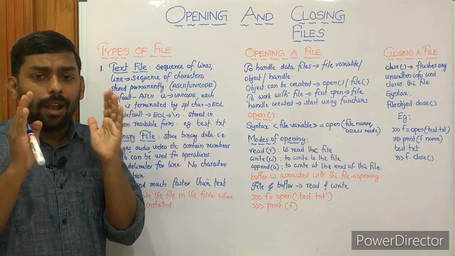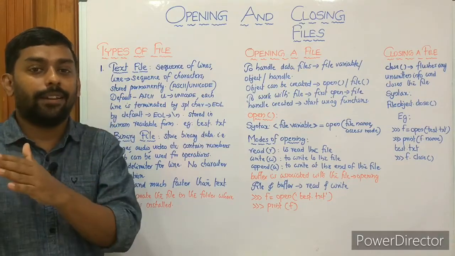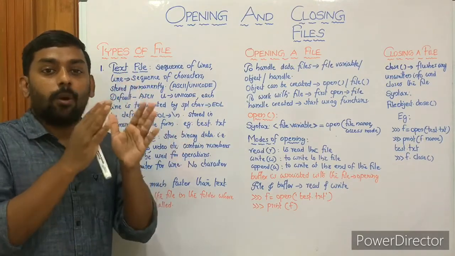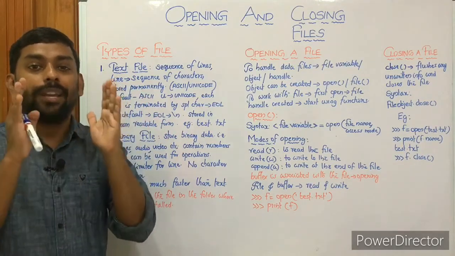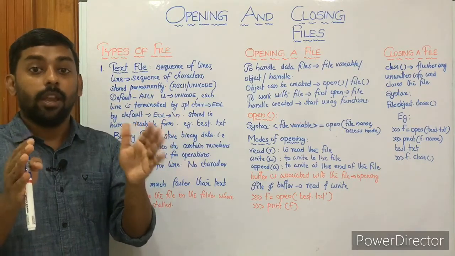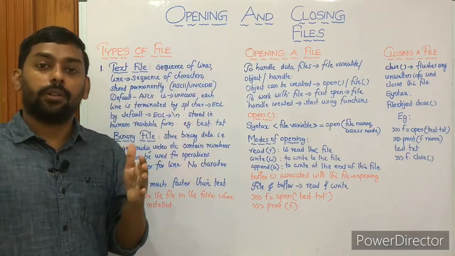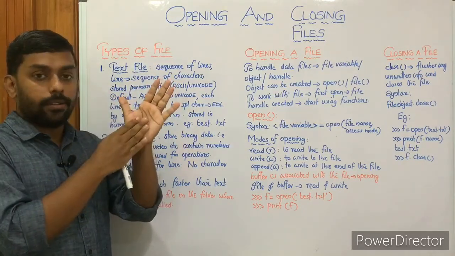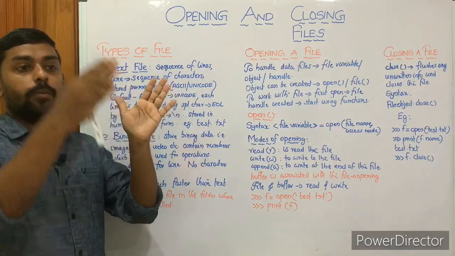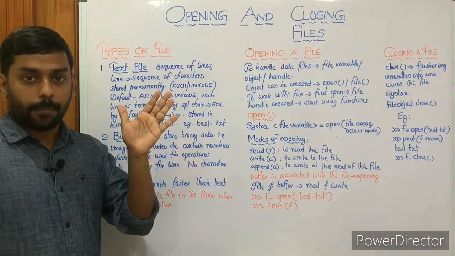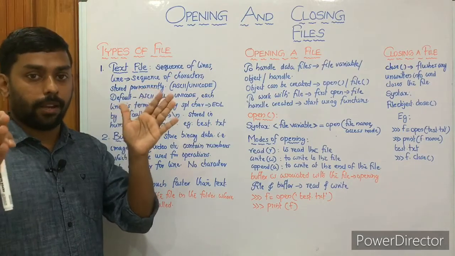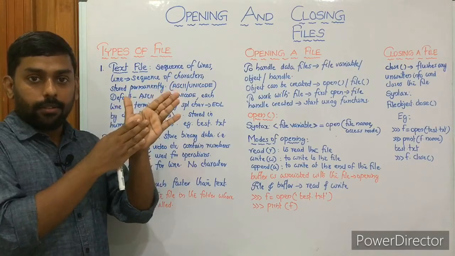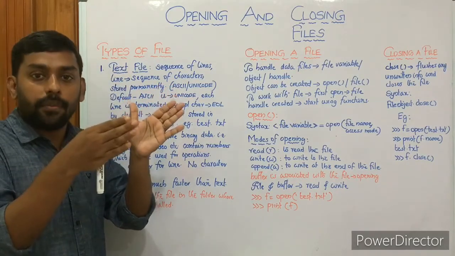And how is the data converted to binary format in the case of a text file? I've already told you, when you store computer science in a text file, you can read it as computer science. Only after that it will be converted to binary. That's what character translation is. First computer science will be stored as computer science, then it will be converted to binary format. And we have end of line as well, \n. But in the case of binary, computer science will be directly converted to binary format.